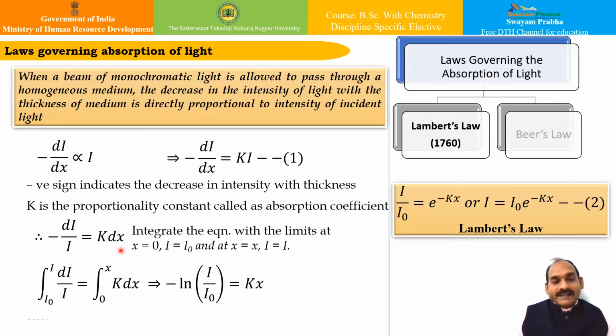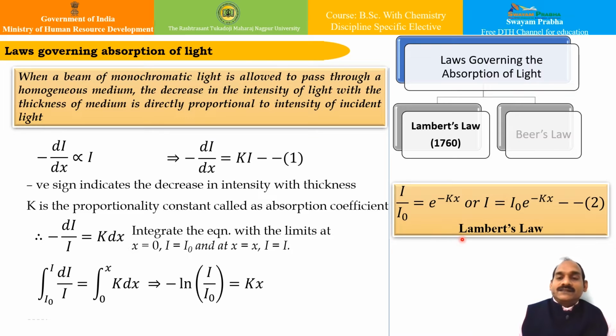If I integrate this equation within the limits, at x equal to 0, I is equal to I0, that is the original intensity, and at x equal to x, I is equal to I, from I0 to I and from 0 to x, I get minus ln I upon I0 is equal to k into x. In another way, I upon I0 is equal to e to the power minus kx, or I is equal to I0 into e to the power minus kx. This is known as Lambert's law.